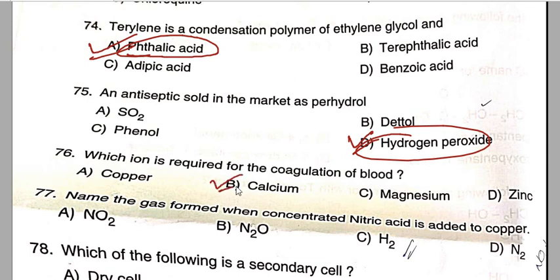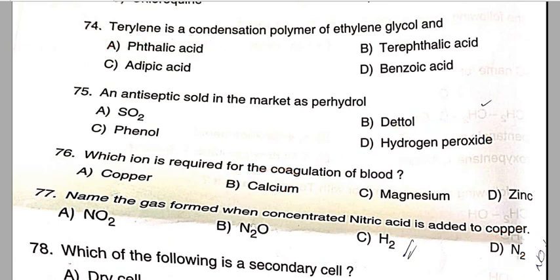So calcium is the correct answer for question number 76, option B. Name the gas formed when concentrated nitric acid is added to copper. In this case, nitrogen will be released. Option D is the correct answer for question number 77.